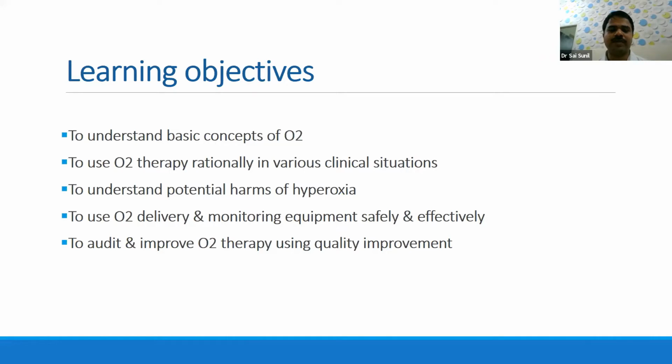And to use various oxygen delivery systems like the ones which we commonly use, nasal prongs and oxygen hood. So to use this equipment very safely and effectively, and also the monitoring equipment which is used in SNCUs. And how to improve the quality of the SNCU, how to audit, and overall how to improve the quality. That's what we are going to discuss in this session.